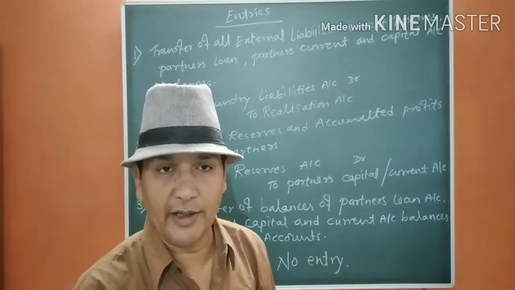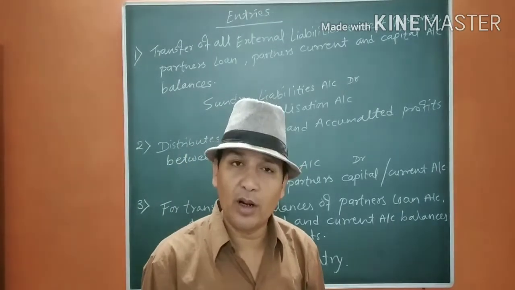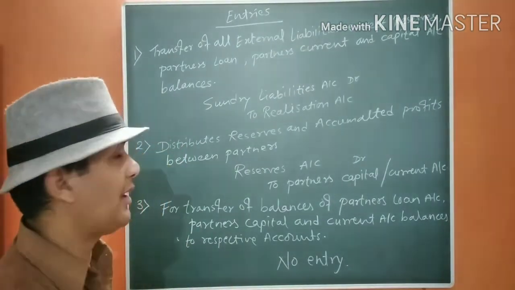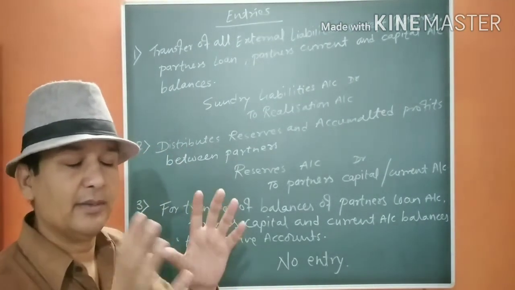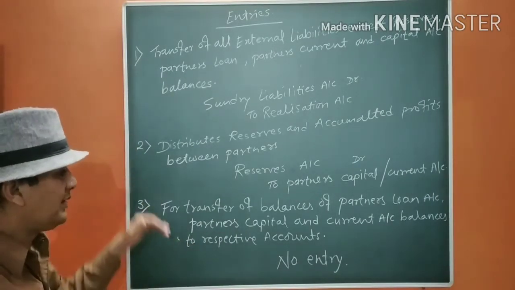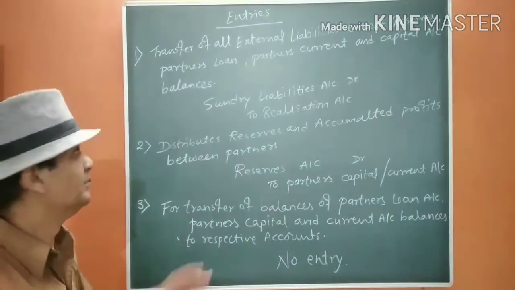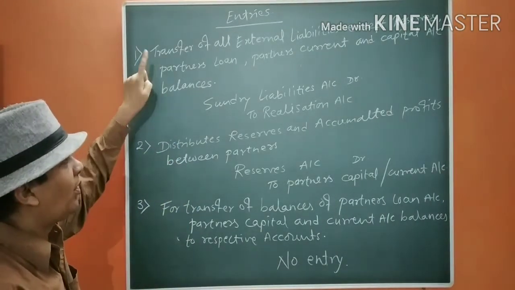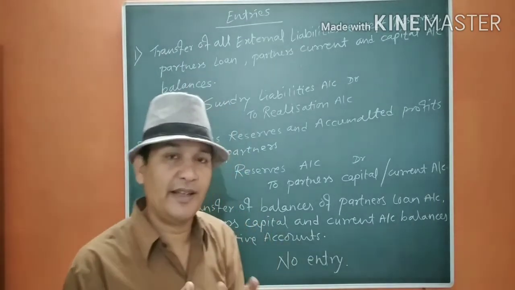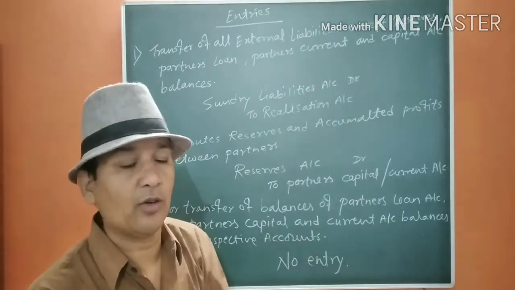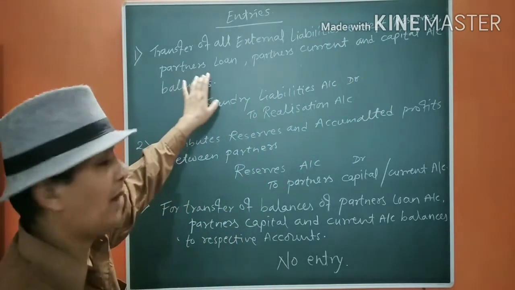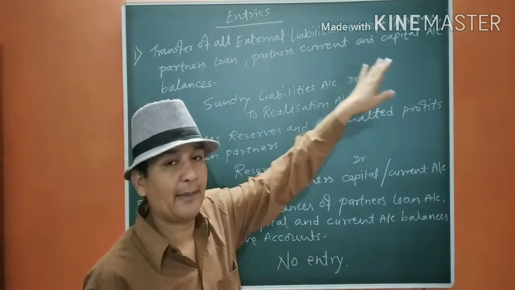or creditors, bank loan, bank overdraft, bills payable. So outstanding expenses, these are the liabilities you would like to see in the balance sheet. And in that, if you see properly, I have distributed all the items here in a proper manner. I have transferred all the liabilities, all the external liabilities, either outstanding expenses or creditors or bills payable or bank loan, etc. It should be except reserves, partners' loan, partners' current account and capital account balances.